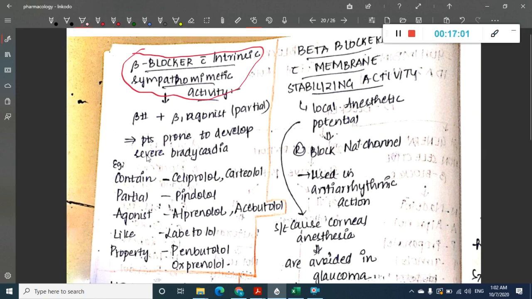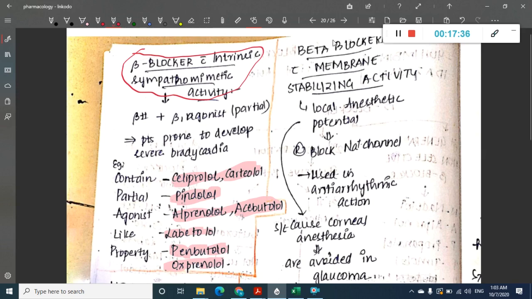Okay, so the mnemonic is they contain partial agonist like property. C for celiprolol and cartiolol, P for pindolol, A for alprenolol and acebutolol, then L for labetalol, P again for penbutolol and oxprenolol. So these are beta blockers with intrinsic sympathomimetic activity.